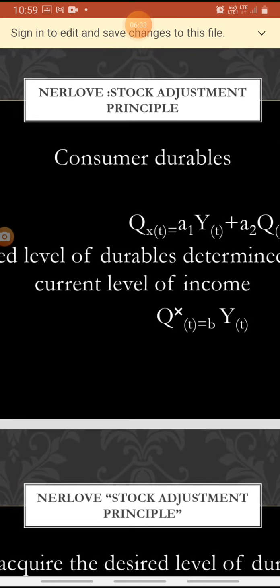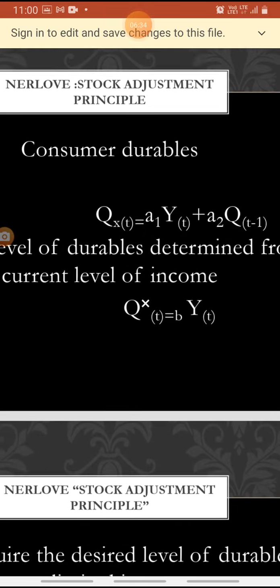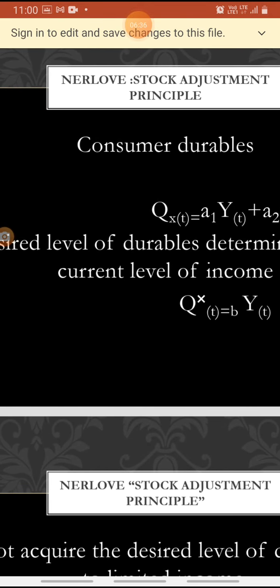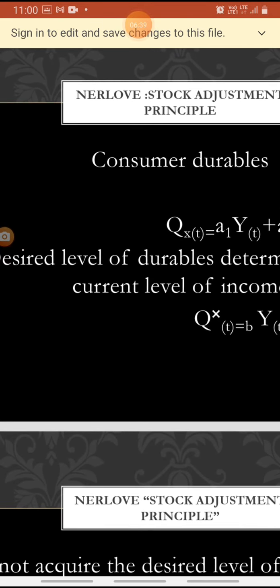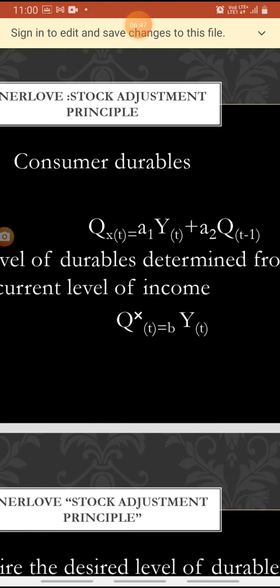So the desired level of durables is determined from the current level of income. What is the desired level of durables? How much durable commodities we want to purchase? That is the desired level of durables, determined from current level of income.